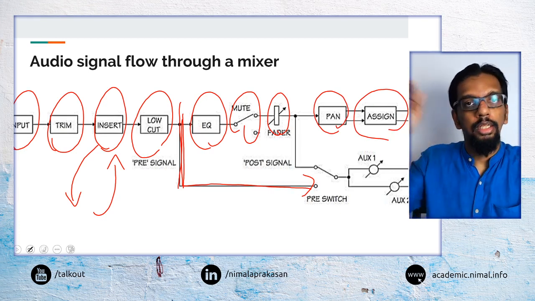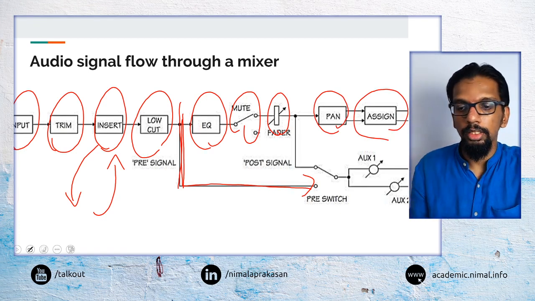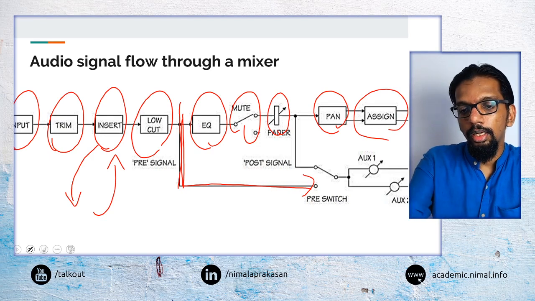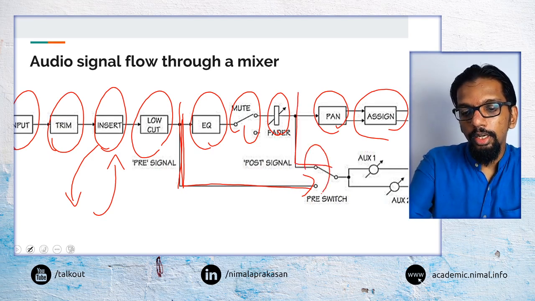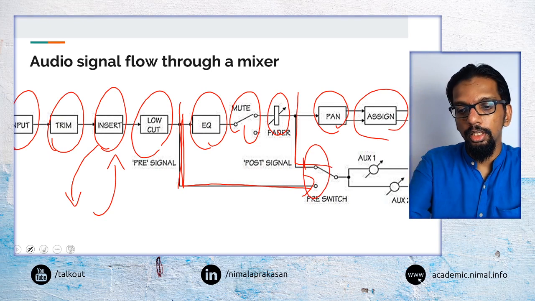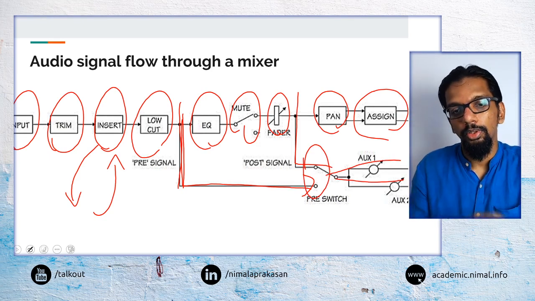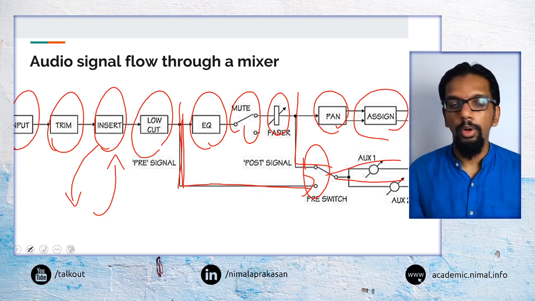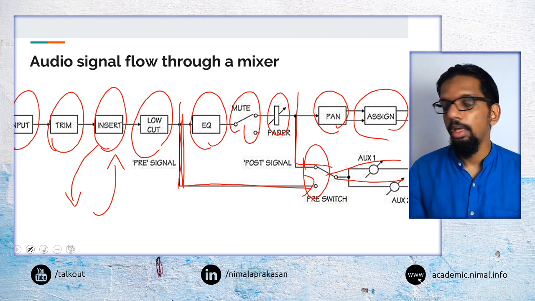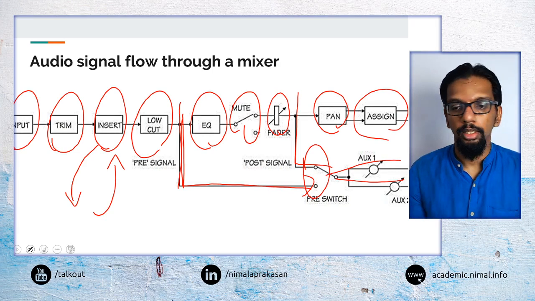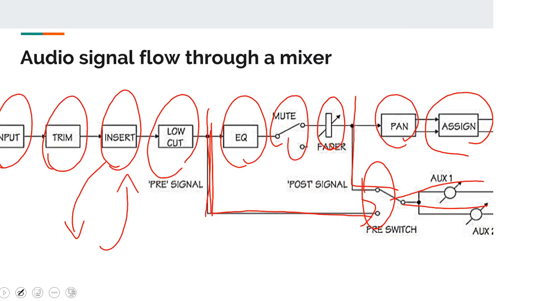That is, assigning to different buses, output buses, and so on. Then here we can have the pre and post selection going into the auxiliary buses. Again, that is possible. So this shows an overall picture of the signal flow in a mixer.